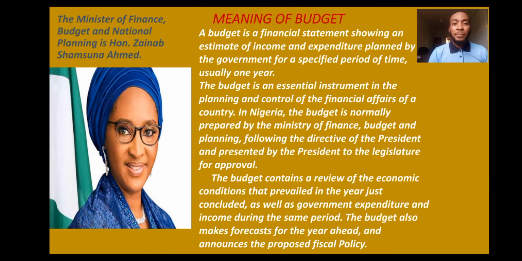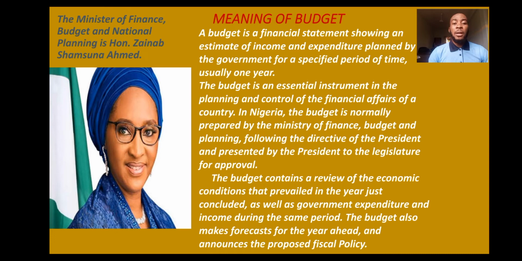Honorable Zainab Shamsuna Ahmed. So she is the current Minister of Finance, Budget and National Planning. So she is saddled with the duty to do what? To plan the budget. Now, upon directives of the president. Now, you've got to know that the person that actually gives the direction for the planning of the budget is the president of the country, the number one citizen.